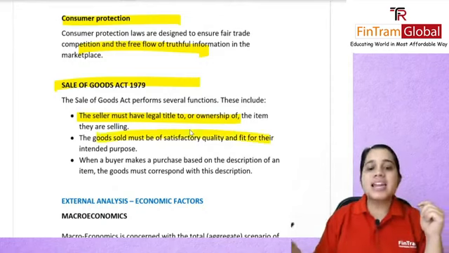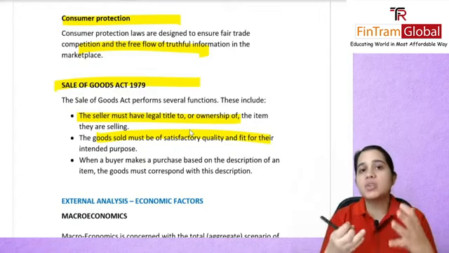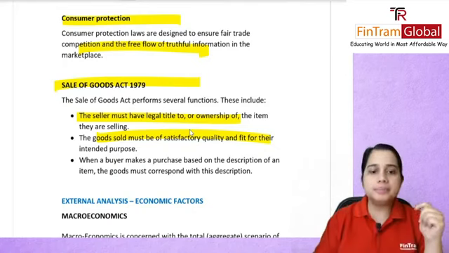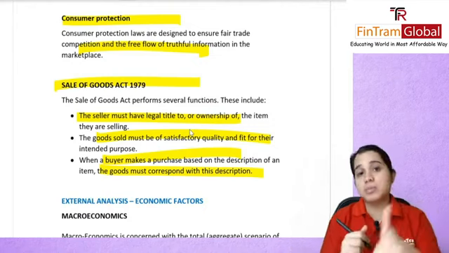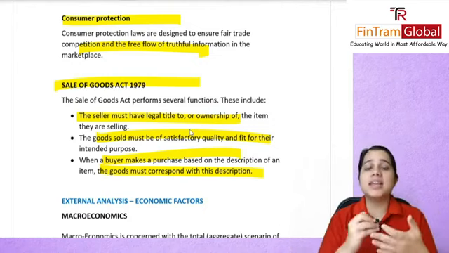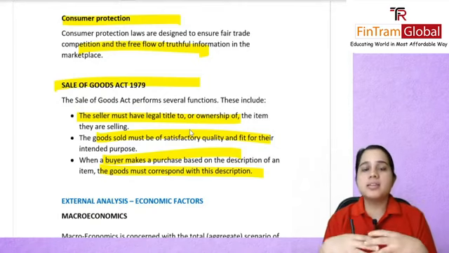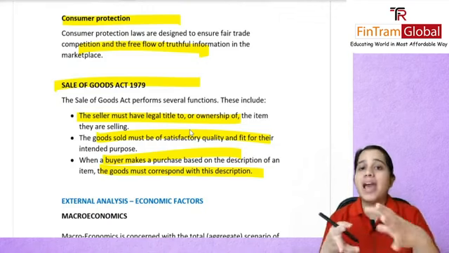The goods must be of satisfactory quality and fit for the intended purpose. Whatever you're selling should be of good quality and should be usable properly. When a buyer makes a purchase based on a description, then the goods must correspond to that description. If you say a particular product has 9 grams of sugar and 2% fats, make sure that is the correct information, because the person might be buying according to the description.